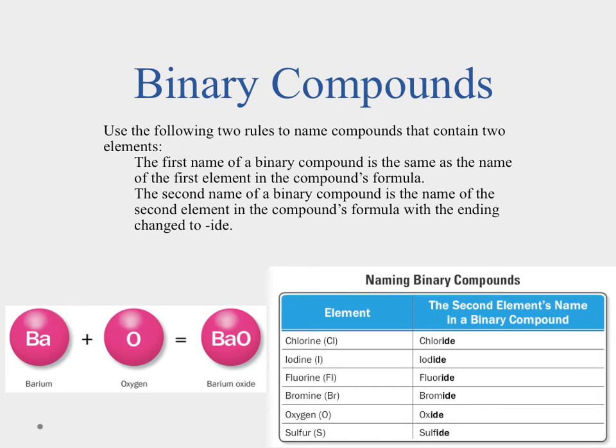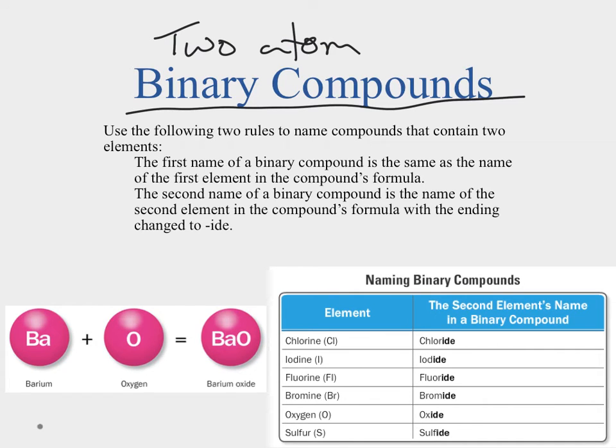Okay, let's take a look at naming real quickly. The easiest ones to name are what we call our binary compounds. And what the binary tells me is that there are 2 atoms is all. So we'll have 2 different elements is all that there's going to be there. And when we're naming them, there's 2 simple rules. The first part is we take the name of the first element in the compound. So if we look down at our example here, our first element is going to be barium. So that's going to be the first part of our name.